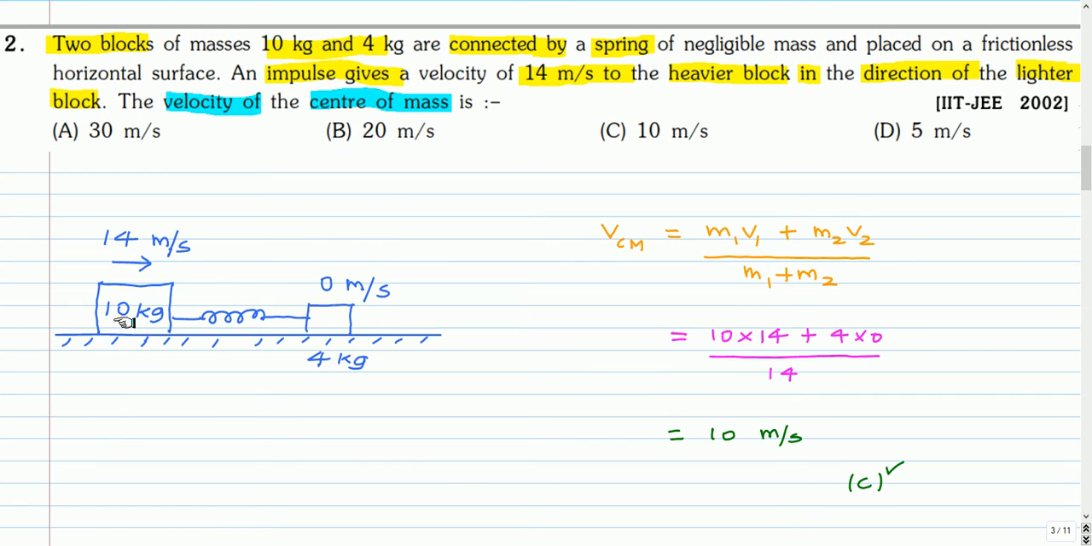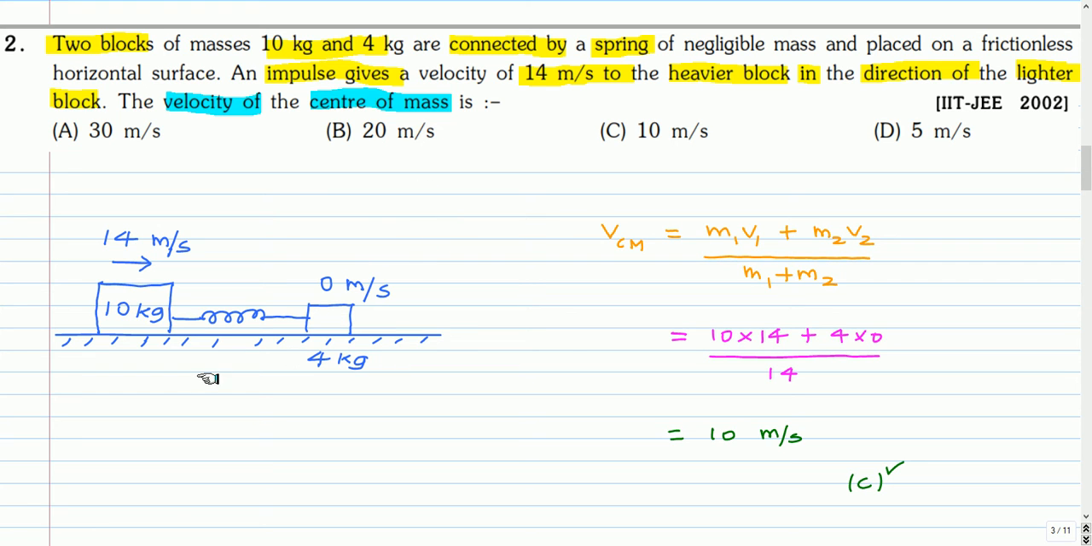So there are two blocks, 10 kg and 4 kg, connected by a massless spring. The impulse gives a velocity of 14 meters per second to this heavier block. So just after the impulse is given, the velocity of this 10 kg block is 14 meters per second, and the 4 kg block will still continue to be 0 meters per second because of the spring. The velocity of this 4 kg block will not change